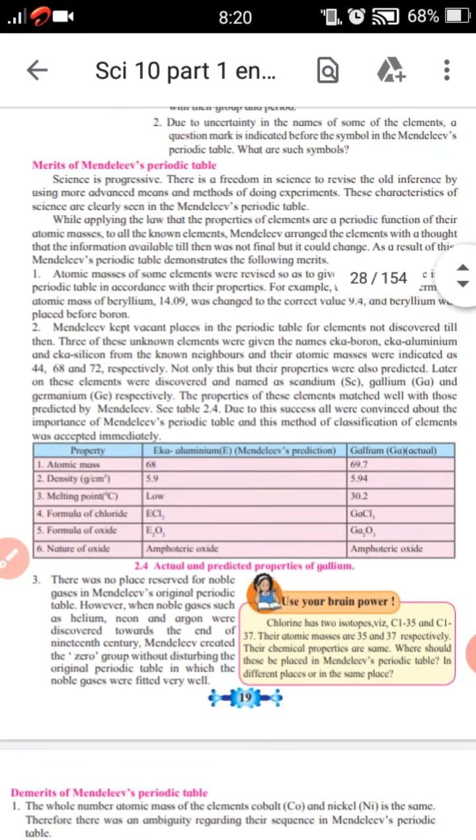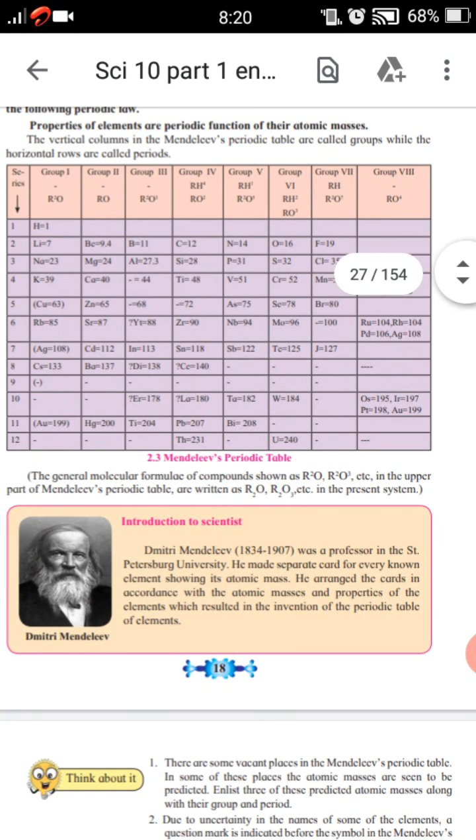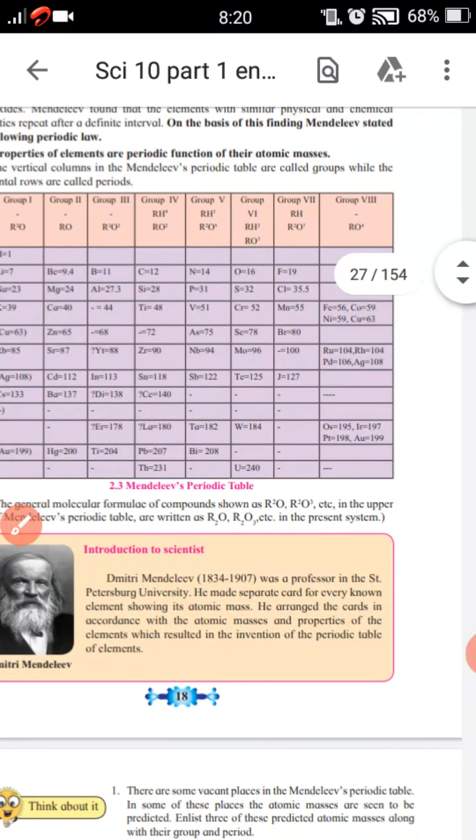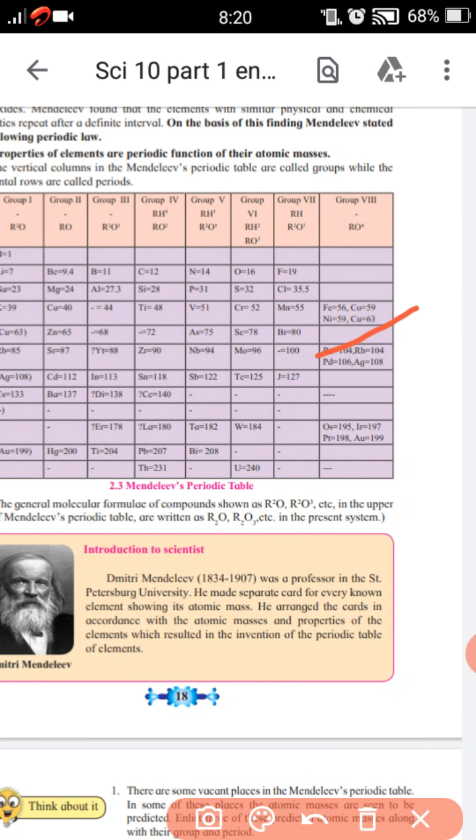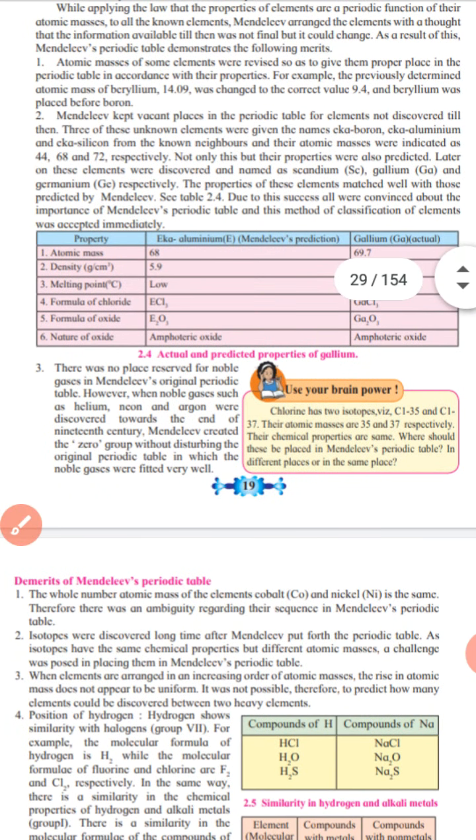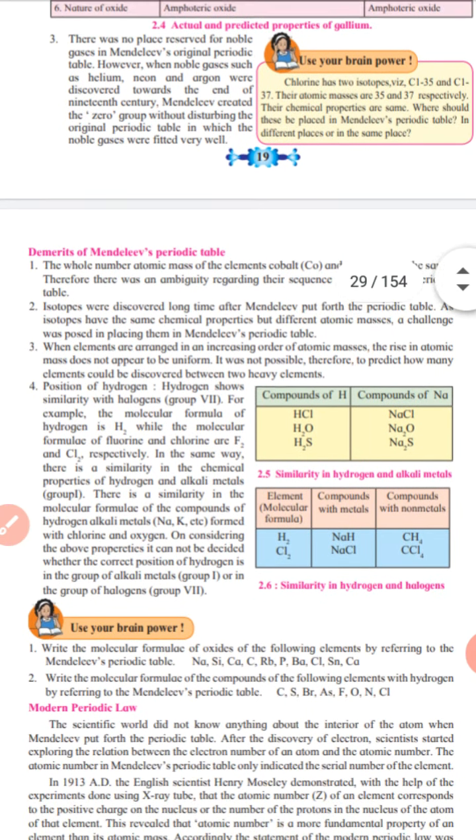Let's see. Here, cobalt and nickel have the same atomic mass. Therefore, there was an ambiguity regarding their sequence in Mendeleev's periodic table.